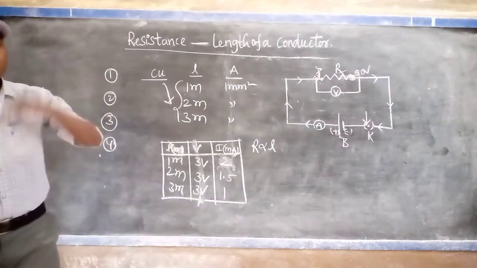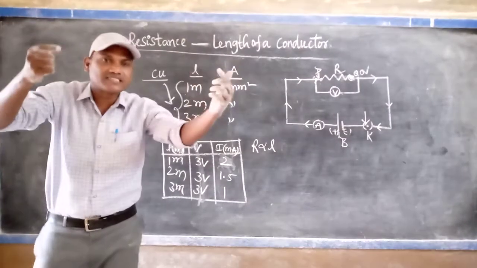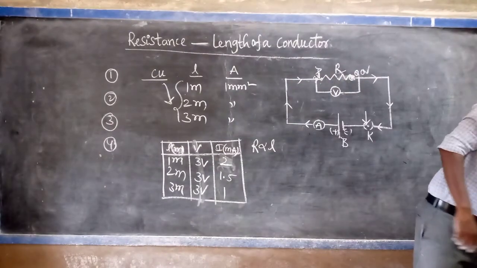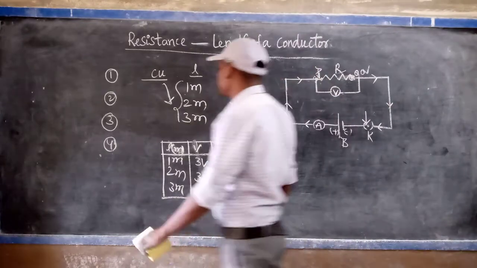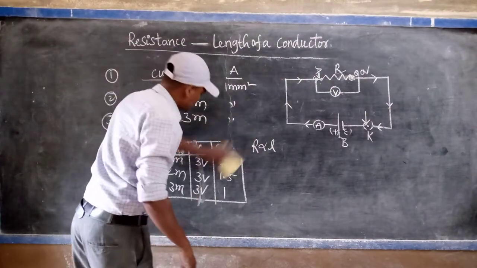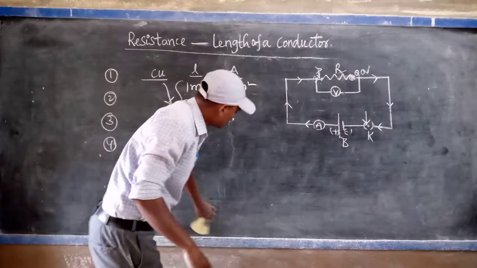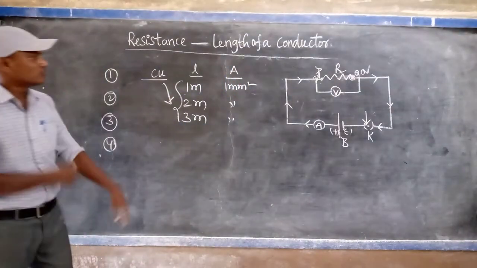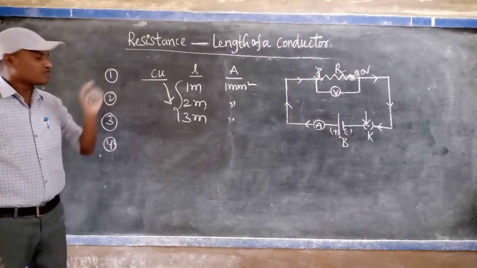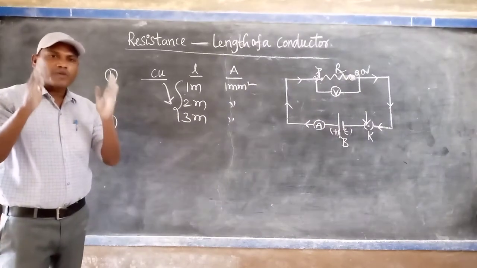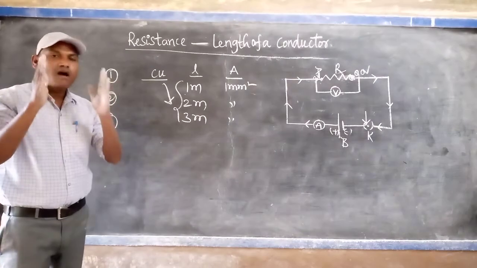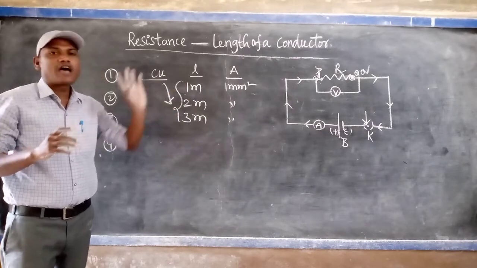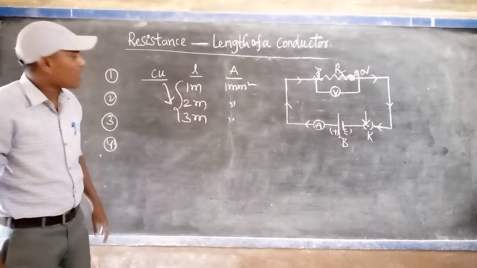Why? What is the main reason? If the length of the conducting material increases, why does the resistance increase? I will give a simple idea to you. But before going to that, once again I will explain, and after that I will give a simple, brief explanation about how it increases. First of all, we take copper material, only one material, of different lengths like 1 meter, 2 meter, 3 meter, but with the same unit area of cross section.